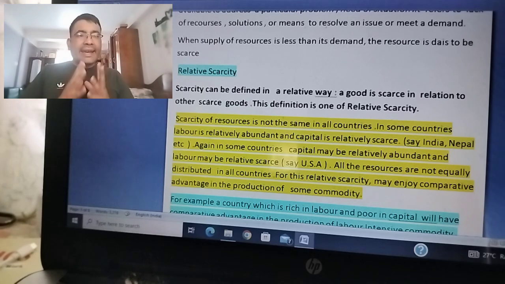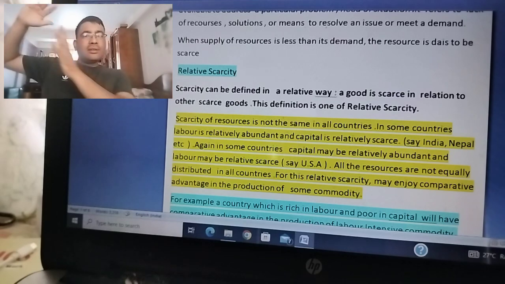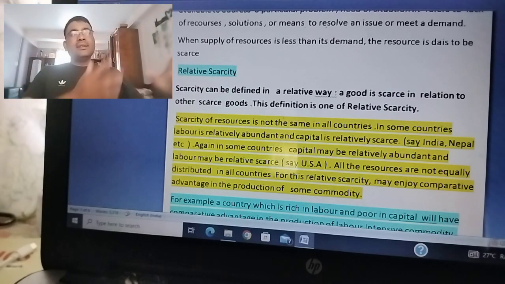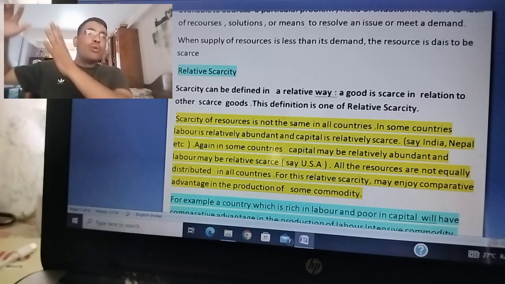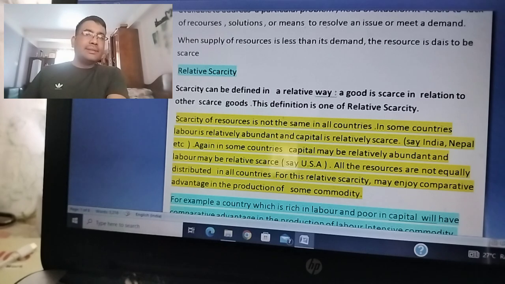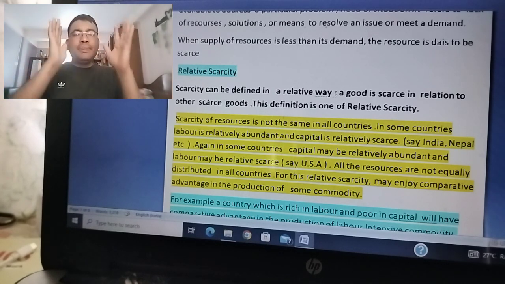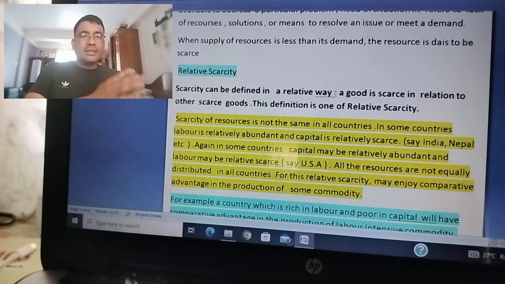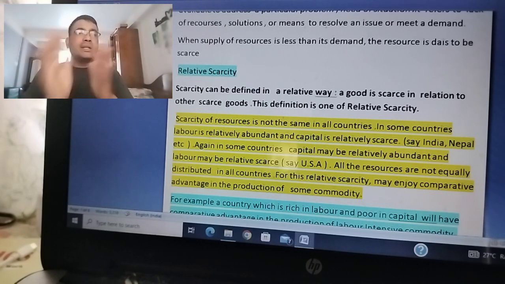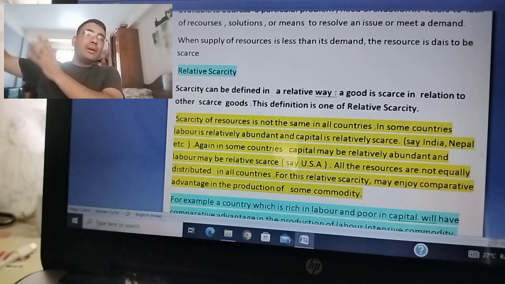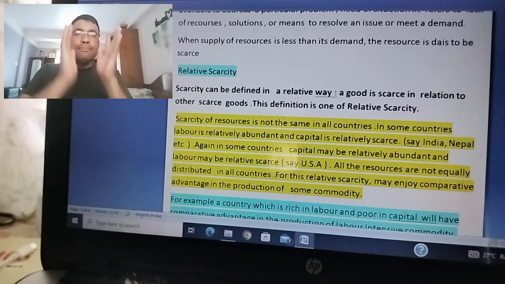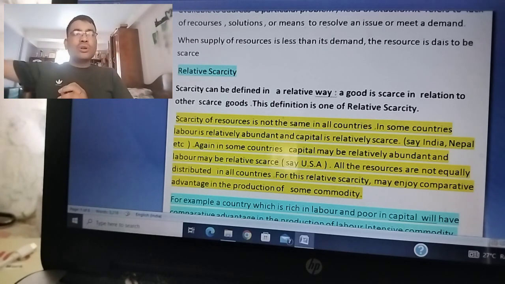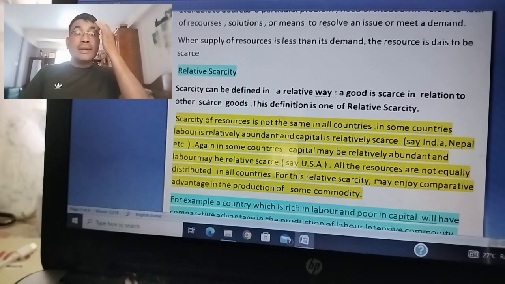A good is scarce in relation to other goods. Suppose there is commodity A and commodity B. Commodity A is abundant, but commodity B is available in less quantity. Though it is available, it is not sufficient, but commodity A is more sufficient. Then we can say that commodity B is scarce in relation to commodity A. This is what is called relative scarcity.